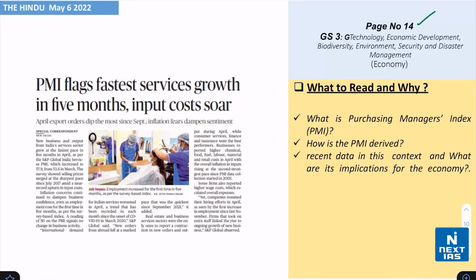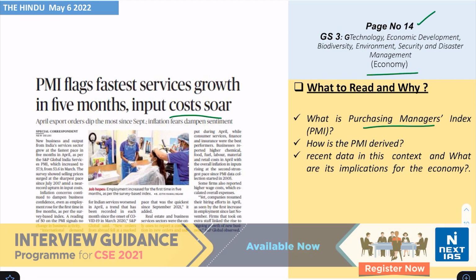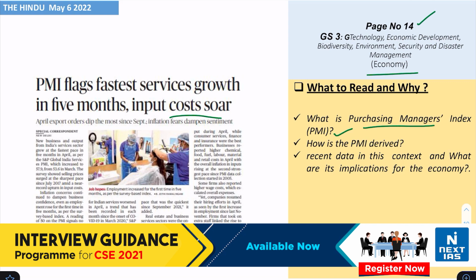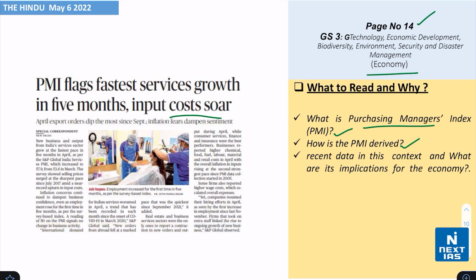Take a look on page number 14 from the topic of economy. You find this headline that says PMI flags fastest services growth in 5 months, input costs soar. Now, you need to understand firstly what the Purchasing Managers' Index, that is PMI, is. How is PMI derived? Also, the recent data in this context and what are its implications for the economy.